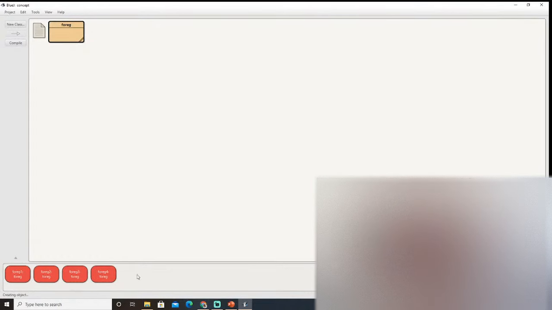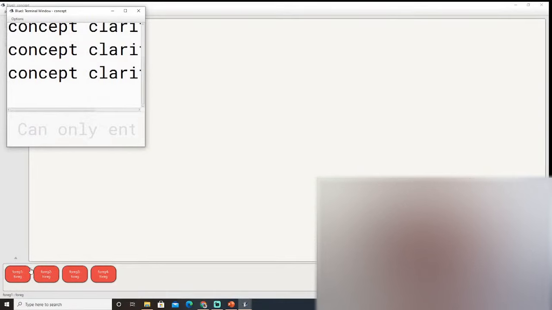If I sit here the entire night, I can keep making objects. You can see here these red are the objects that have been created for a single class. So it's FOREG 1, 2, 3 and 4 in a similar way. So let's run. Right click here and it's void main.